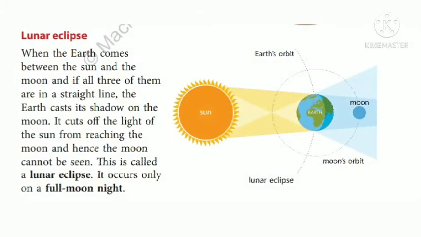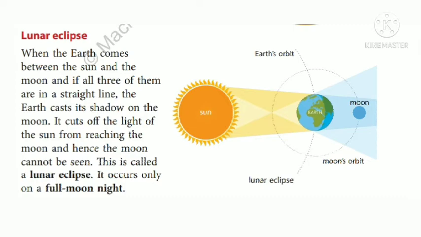Lunar eclipse. When the earth comes between the sun and the moon, and if all three of them are in a straight line, the earth casts its shadow on the moon. It cuts off the light of the sun from reaching the moon, and hence the moon cannot be seen. This is called a lunar eclipse.